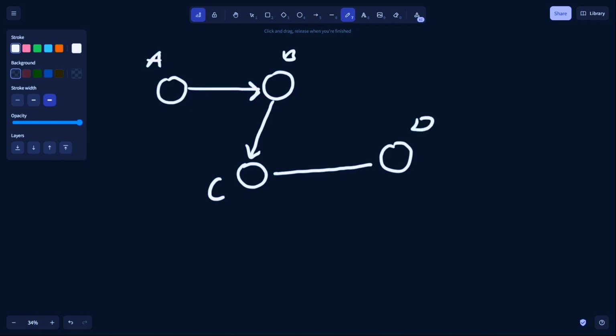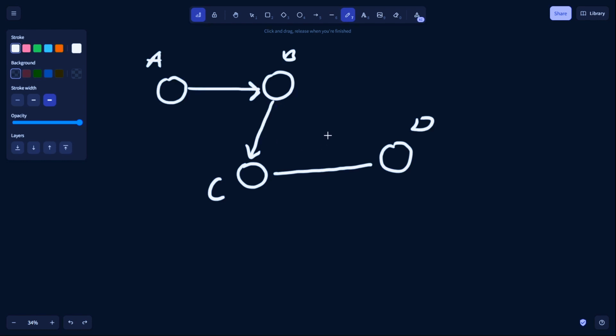If we have here D, that means C is a friend of D, and D is also a friend of C. That is the basics of graphs. When you're given the graph, you're given the set of vertices and the set of edges.